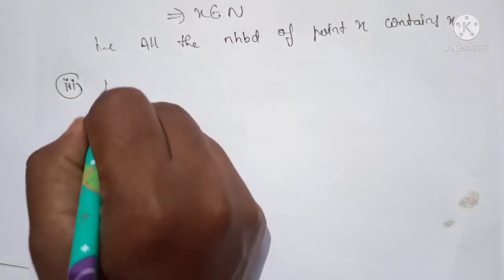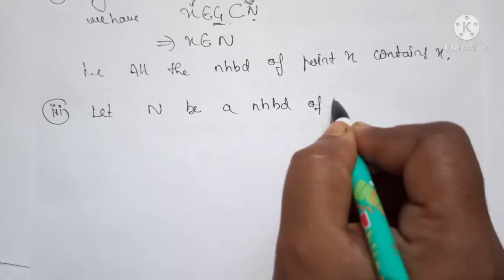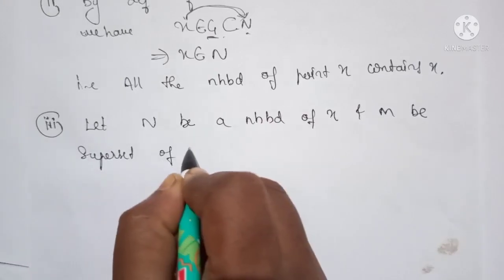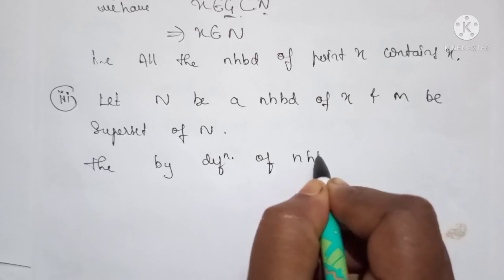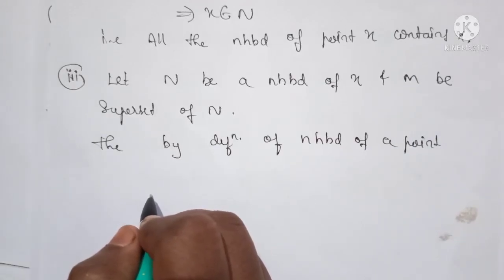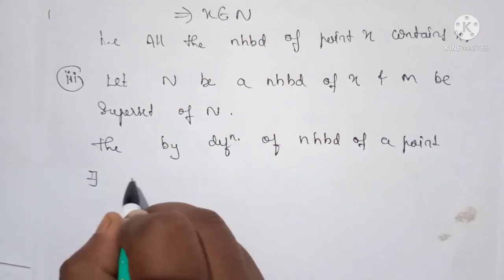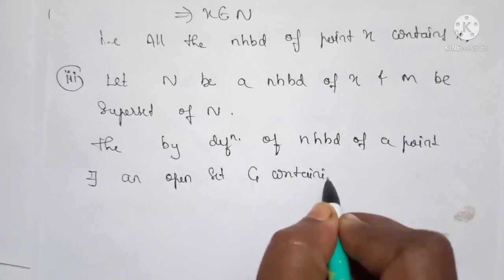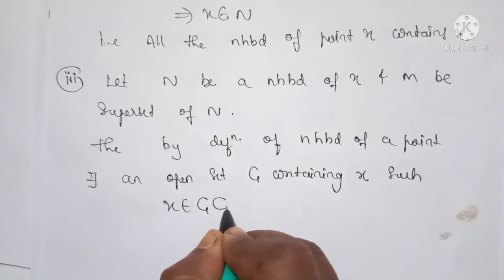So let N be a neighborhood of x and M be a superset of N. Then by the definition of a neighborhood of a point, there exists an open set G which contains x and is a subset of N. So there exists an open set G containing x such that x belongs to G and it is a subset of N.